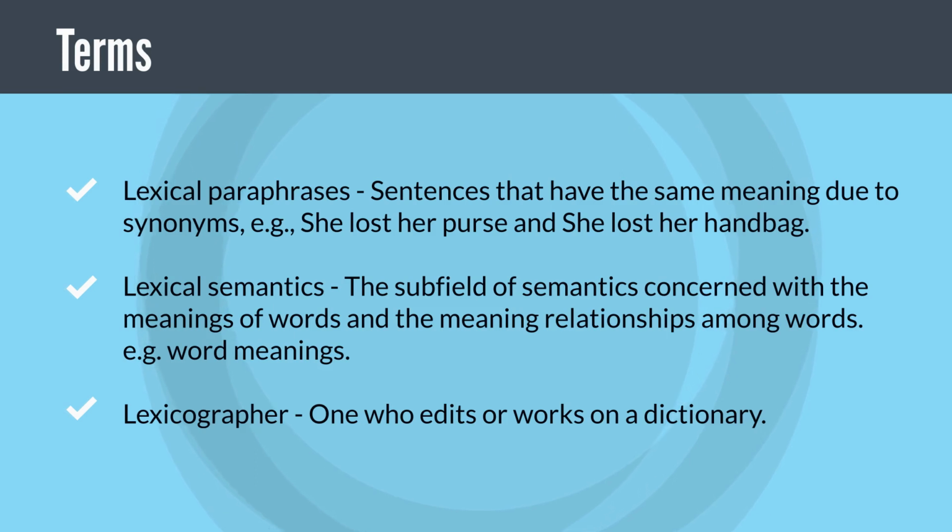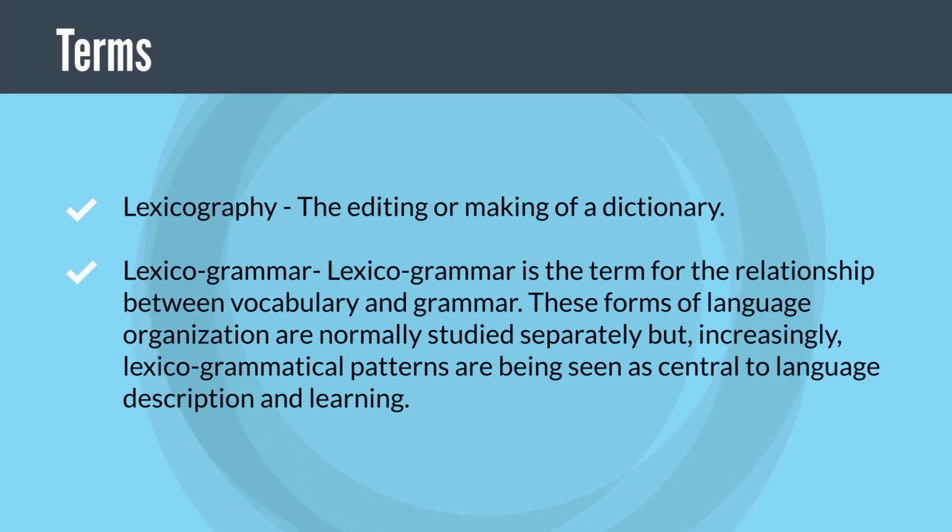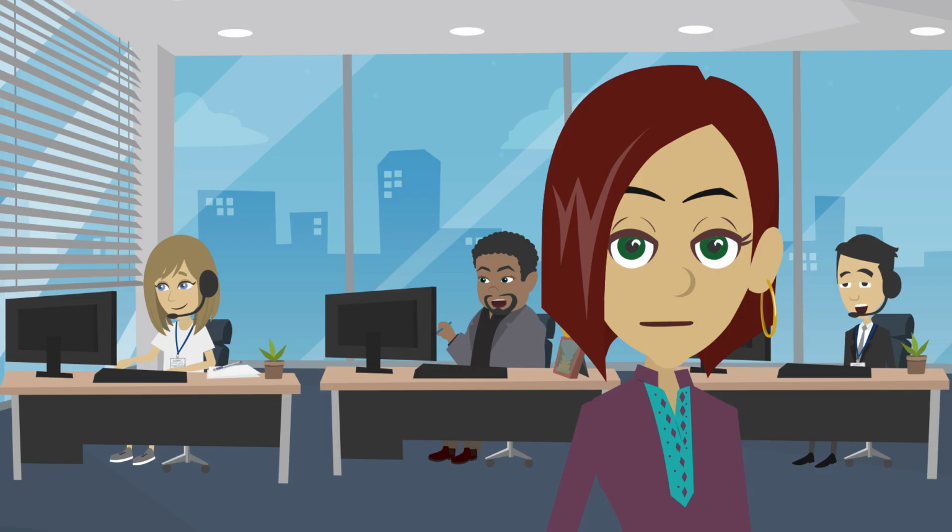Lexical semantics: the subfield of semantics concerned with the meanings of words and the meaning relationships among words, e.g., word meanings. Lexicographer: one who edits or works on a dictionary. Lexicography: the editing or making of a dictionary. Lexicogrammar: the term for the relationship between vocabulary and grammar. These forms of language organization are normally studied separately, but, increasingly, lexicogrammatical patterns are being seen as central to language description and learning. Well, that was a lot.